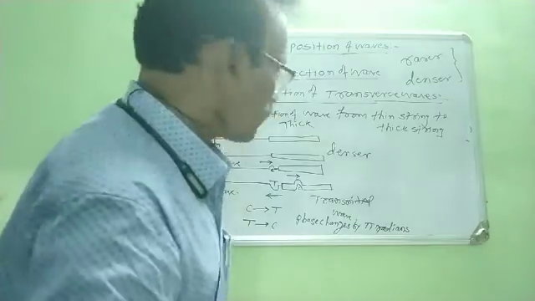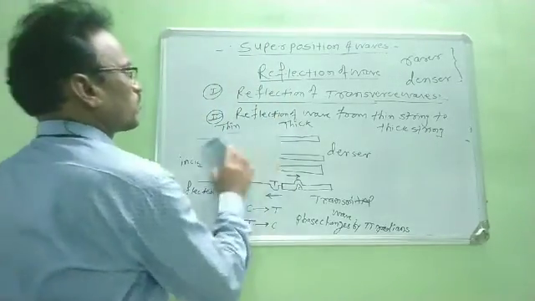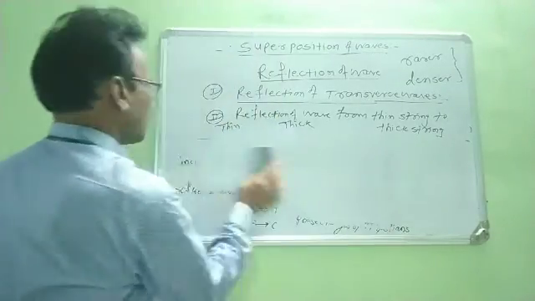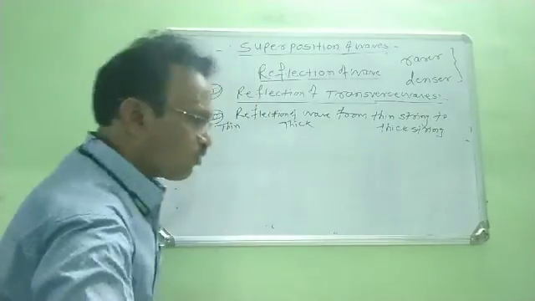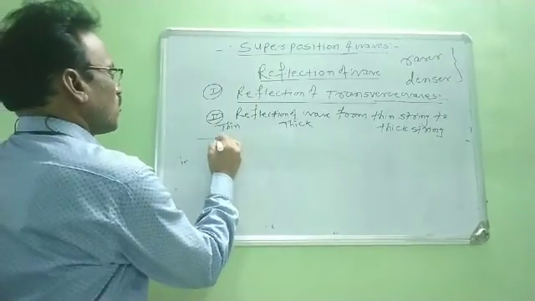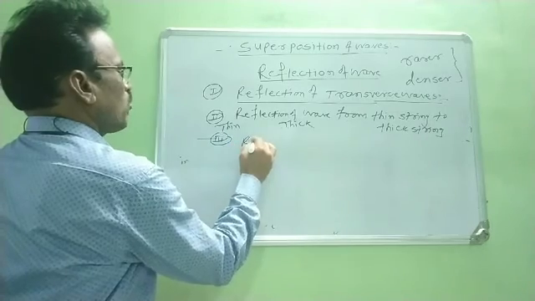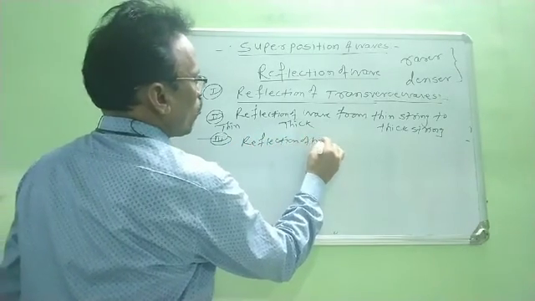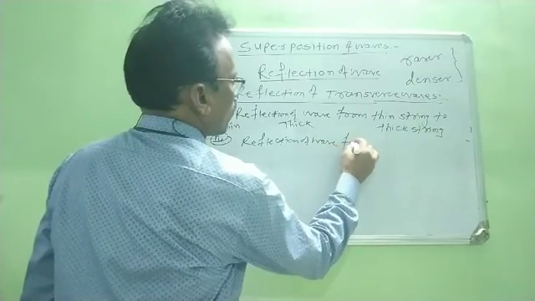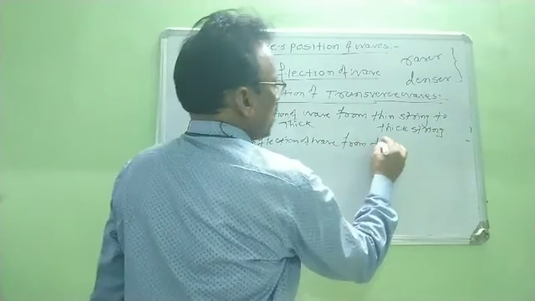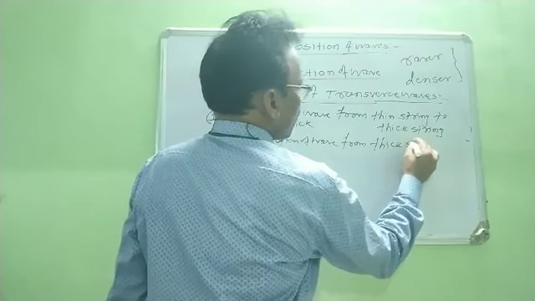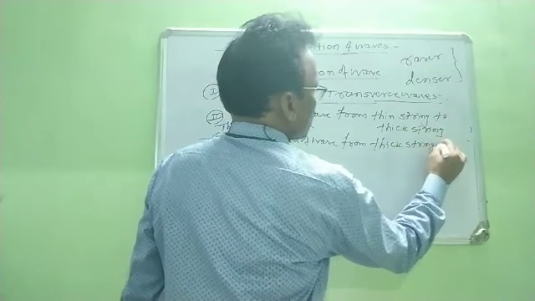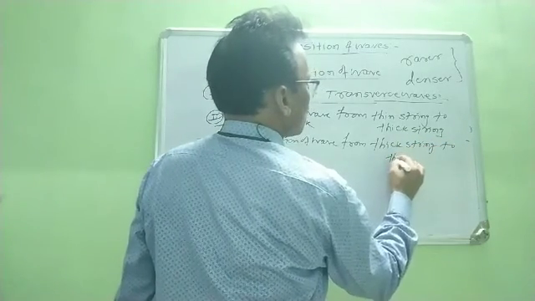Okay. Now come to the second part. Now again we have to consider reflection of wave from thick string to thin string.